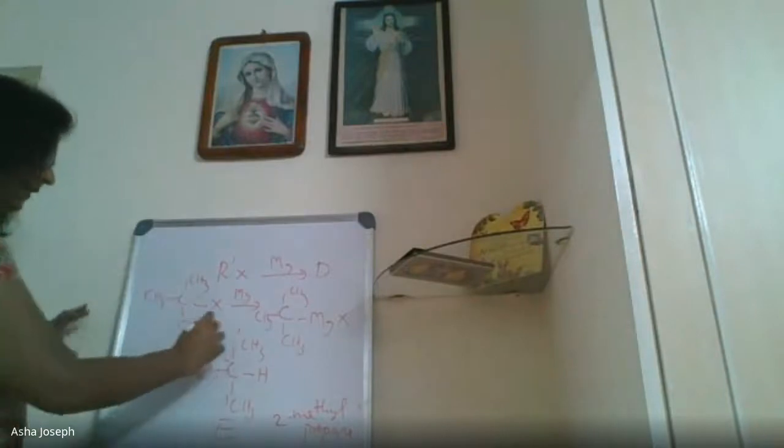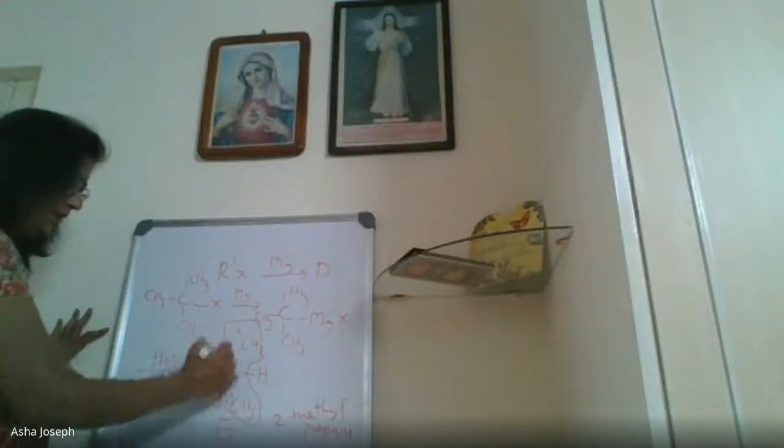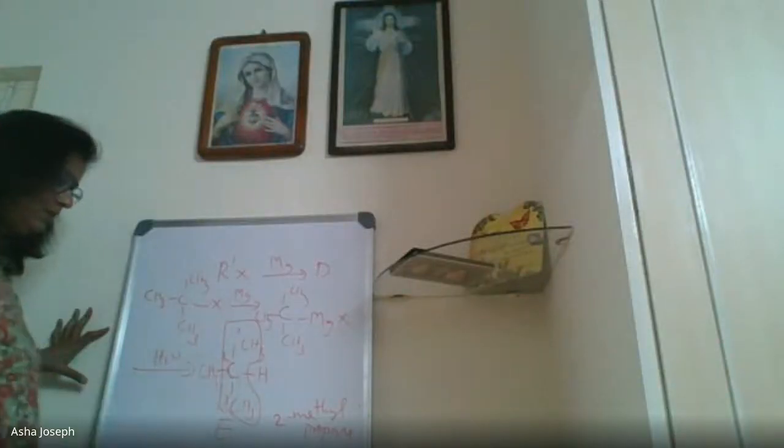Ma'am, I didn't understand the naming. How did you get propane? This is the chain. IUPAC name only I did. And then 2-methyl from where, ma'am? This is the chain. 1, 2, 3. I took this chain, longest chain. Yes, ma'am. Then you wrote 2-methyl at first. On the second carbon is the methyl group. Okay. Sorry, ma'am. I forgot. I understood, ma'am.